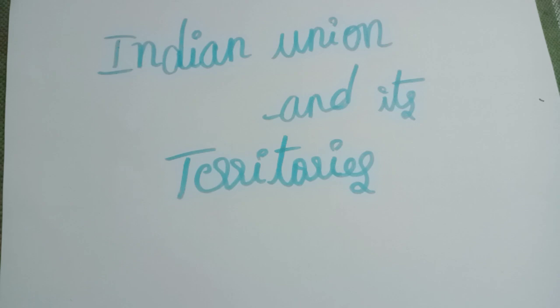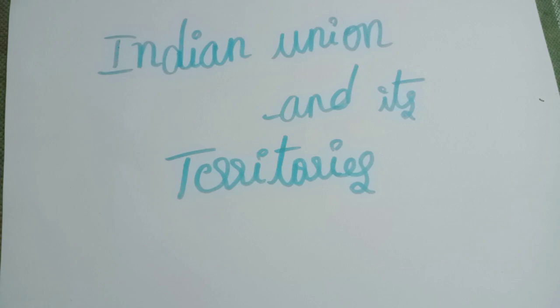So, evolution of states and union territories, the colonial position. Territorial extent of British rule in India: the British conquered various territories during their stay in India. These territories included many of the states of India and other neighboring territories of India, that is Pakistan and Bangladesh.